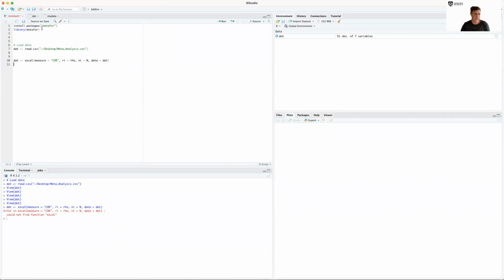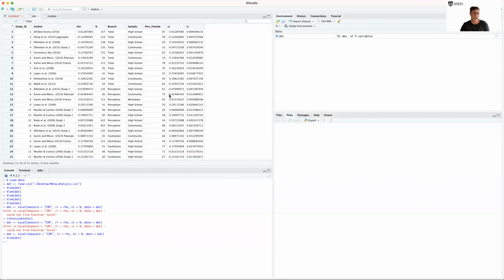And escalc. Okay, now it seems to run fine this time when I've spelled escalc right.